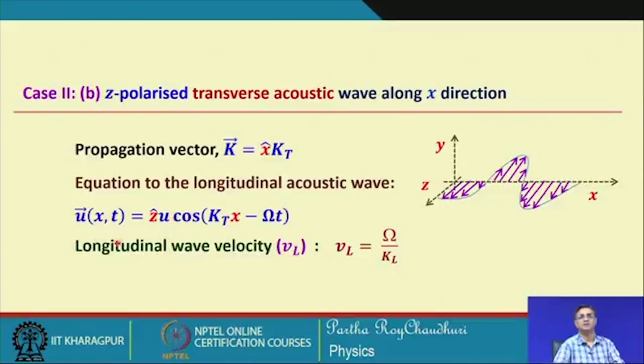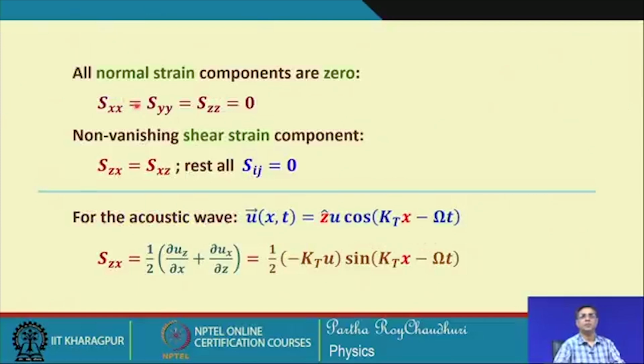So, this again should be the transverse wave velocity, this is wrong, and then in this case also the normal strains are all 0, and the only non vanishing strain component this time will be zx or xz, which is equal to this, in all the similar way.